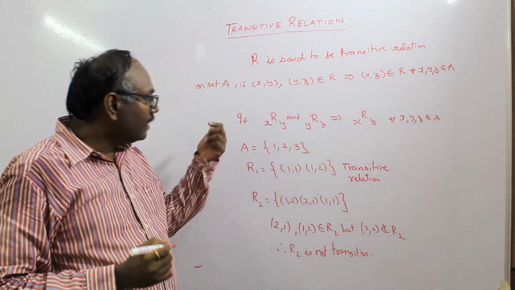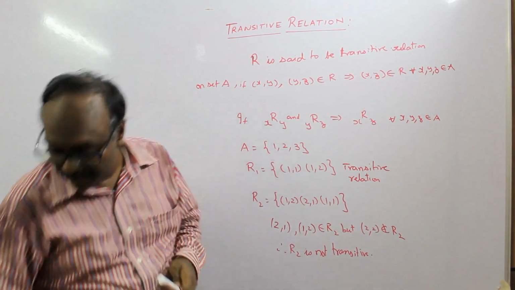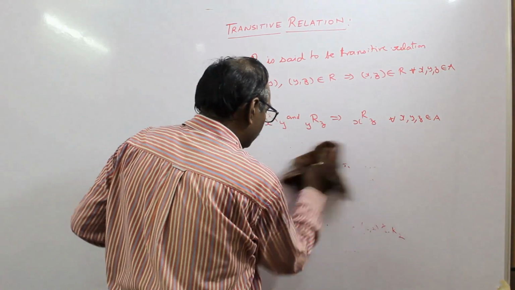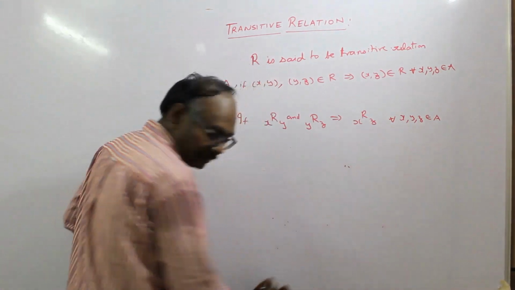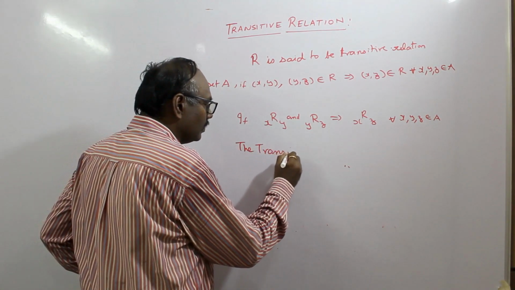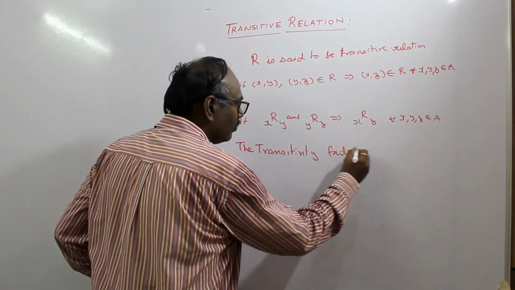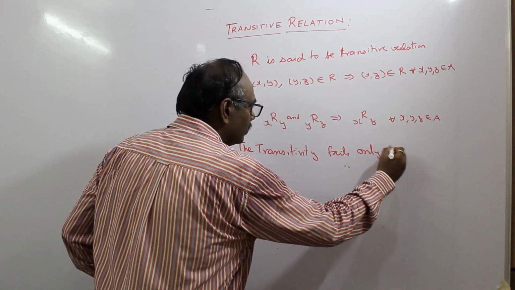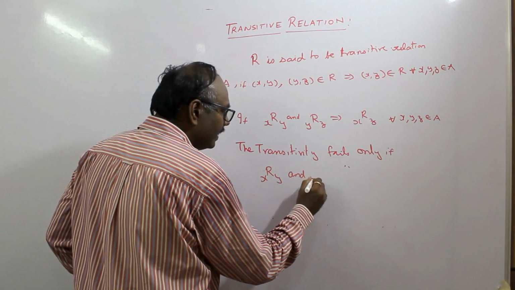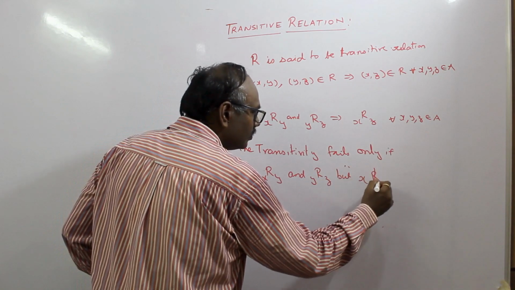So we infer that transitivity fails only if x is R related to y and y is R related to z, but x is not R related to z.